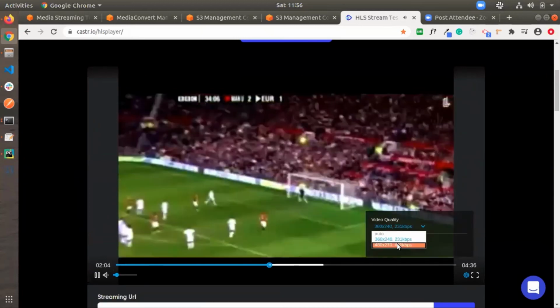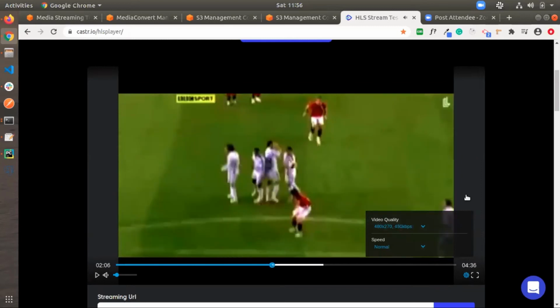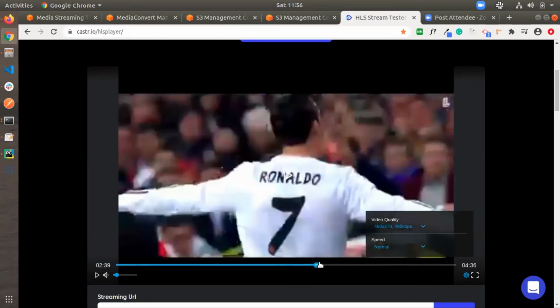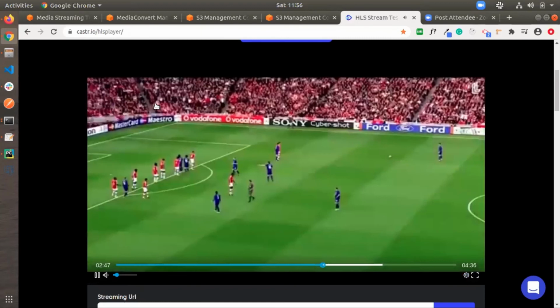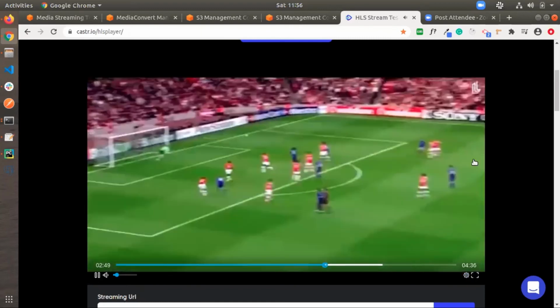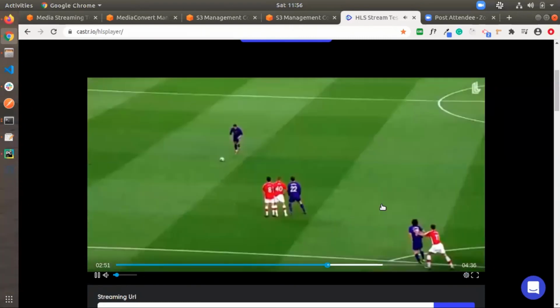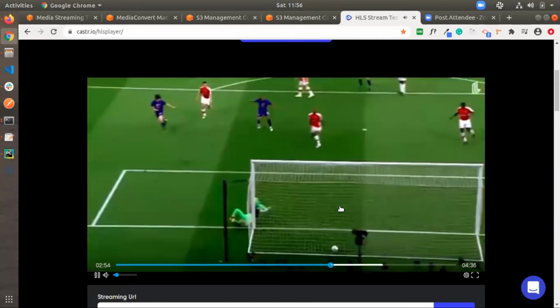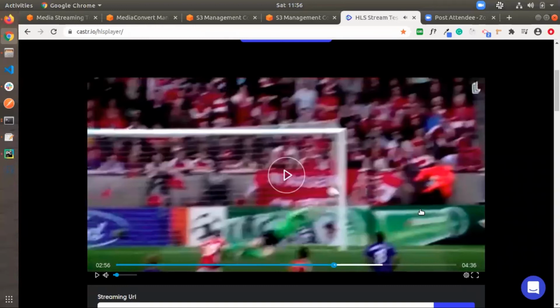After selecting this 480, now we'll see. Now you will see the complete full screen. These are the differences I wanted to show, and I also have a few other options.